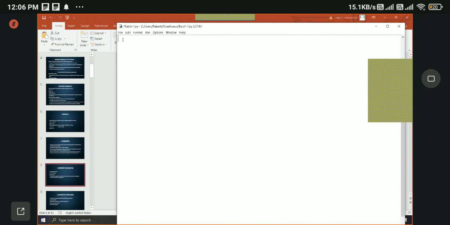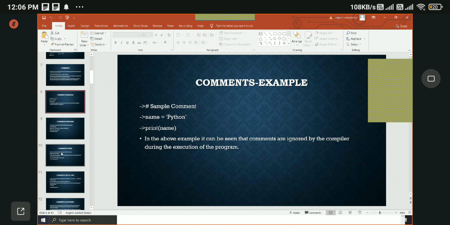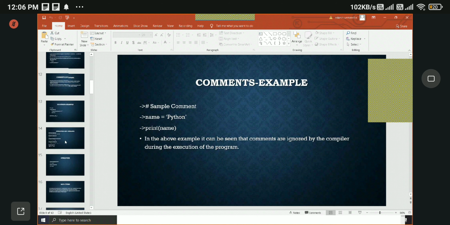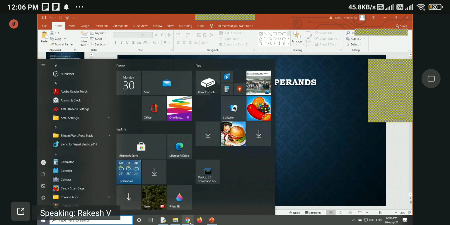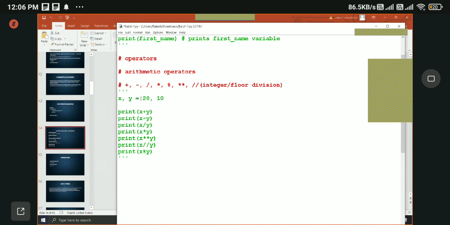The next operator is the assignment operator. We have already seen that, right? Every time we define a variable, we are using the assignment operator.